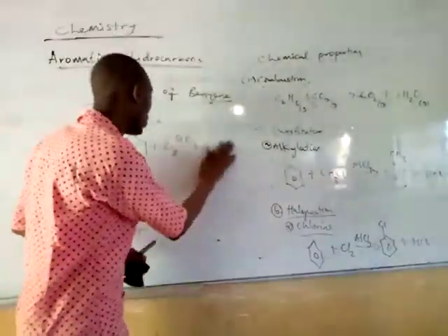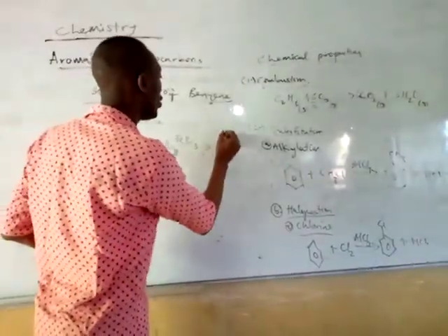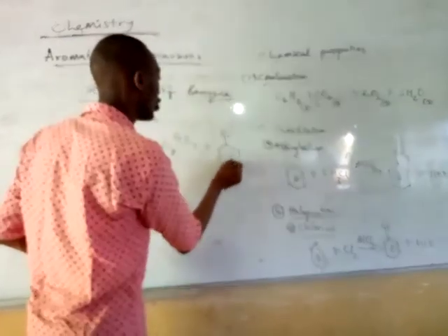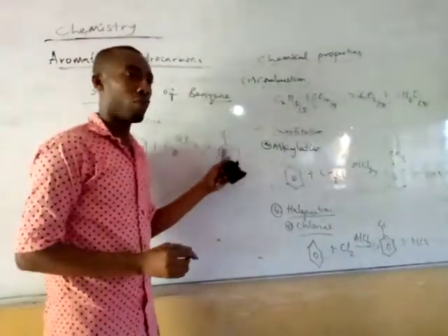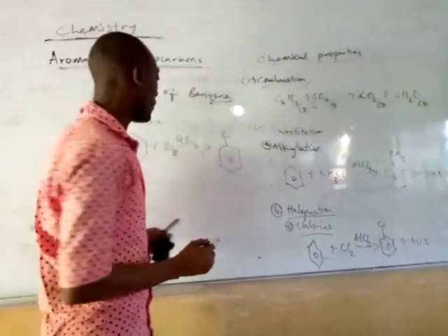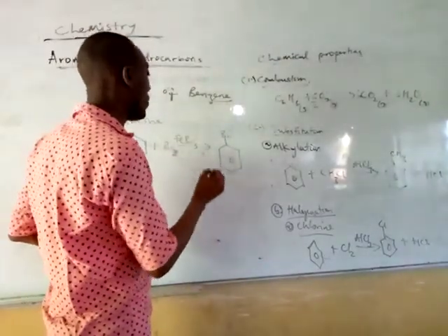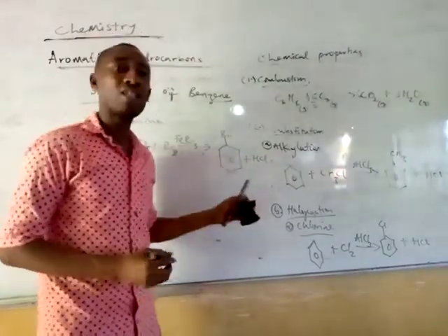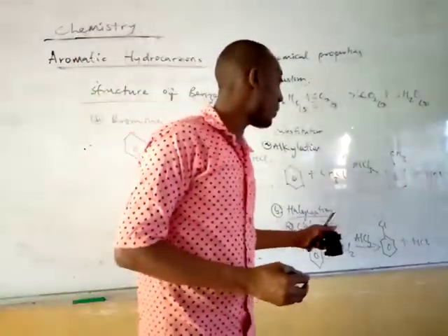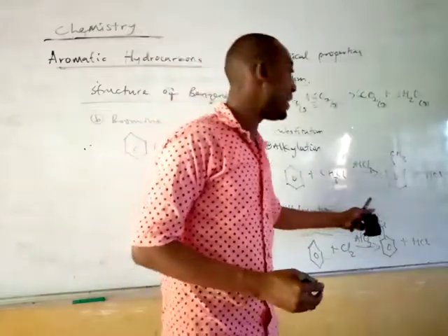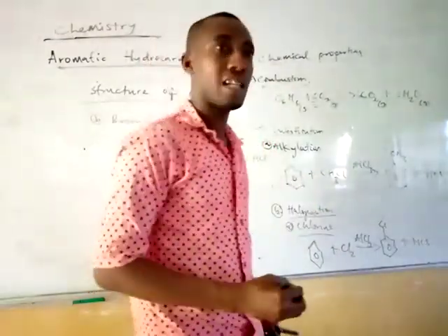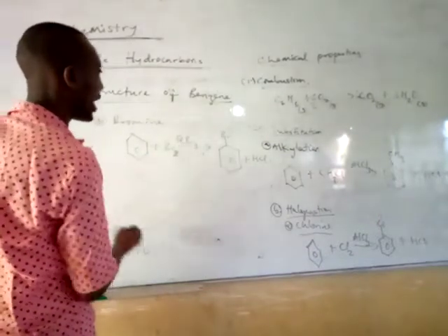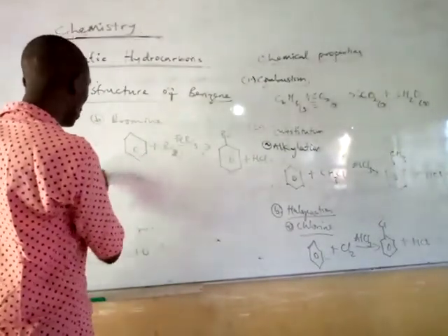Once this is done, what you are going to have is your bromine attaching itself to your benzene ring. So this is your bromobenzene, plus HBr being formed. Now, in all of these reactions, you can see that the aromatic character of benzene has not been destroyed.